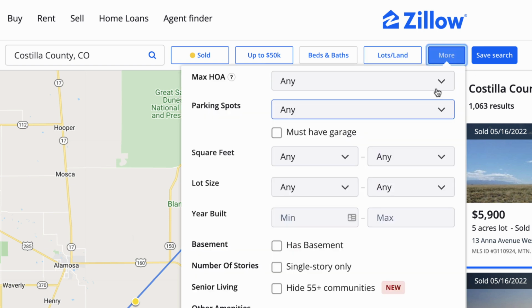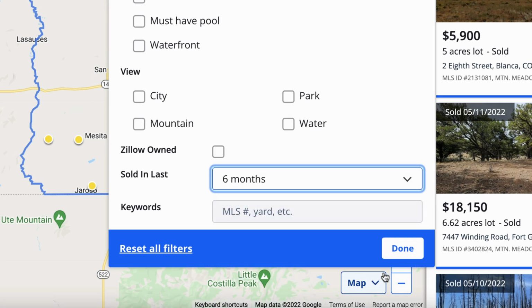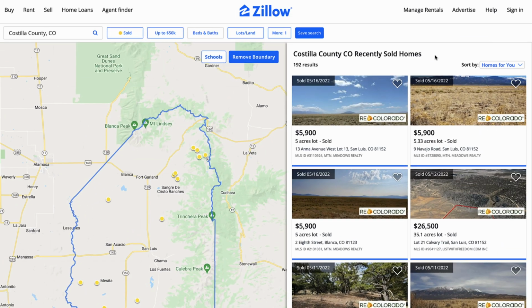And over here for more, we're going to say sold in the last 6 months. So if you remember, this was something that we can't do on Realtor.com, specify it this precisely, but we can on Zillow. And Zillow is a little bit less clean in terms of getting this data over to Price Boss. We can't just copy and paste the URL in there like we could with Lands of America and Realtor.com.